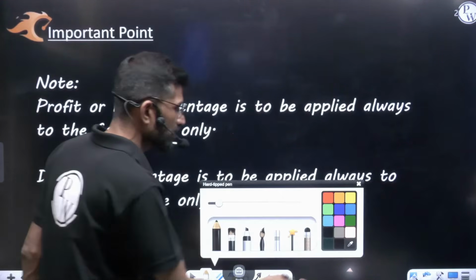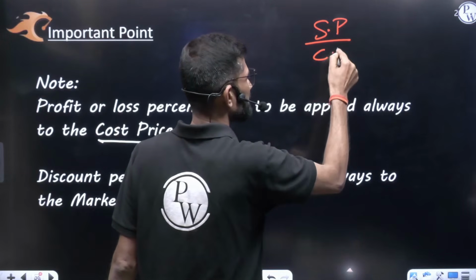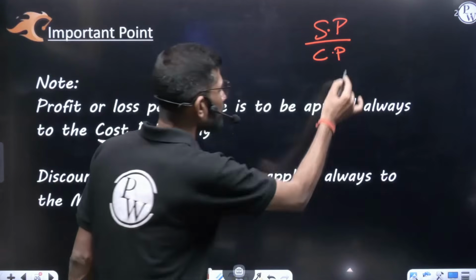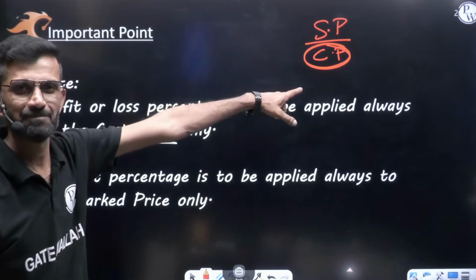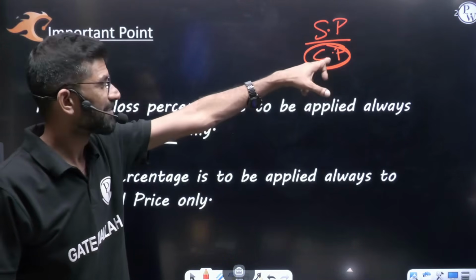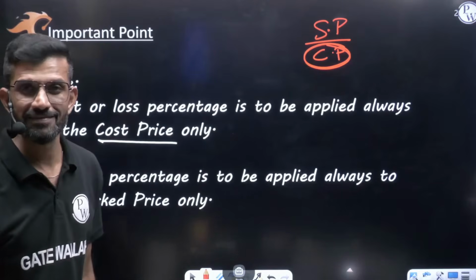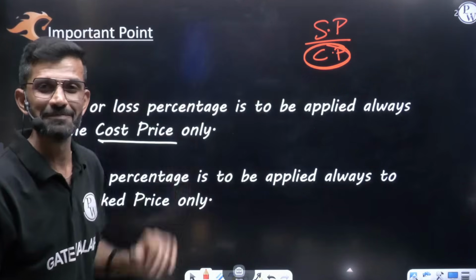That is the reason you will see I was saying write the given question in the form of selling price by cost price. Actual value from where we compare profit and loss percent is cost price. Are you getting me? We are comparing from cost price, not from selling price. Don't write reverse. We always compare from cost price. How much profit, how much loss, how much more than 1, how much less than 1 from CP.